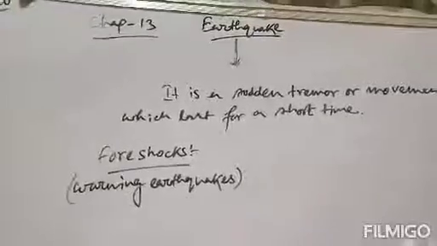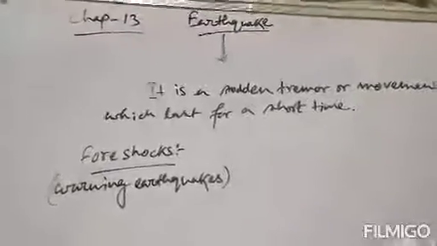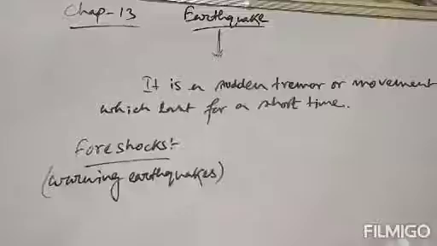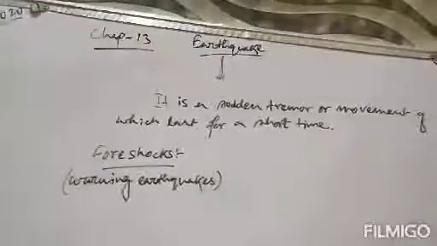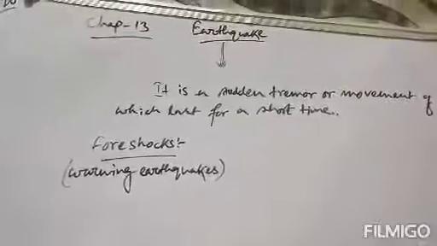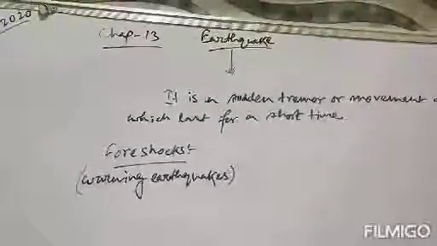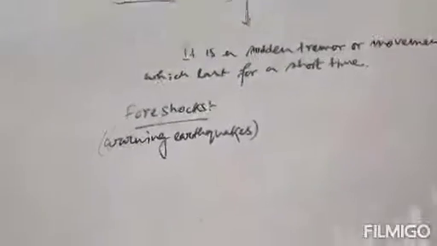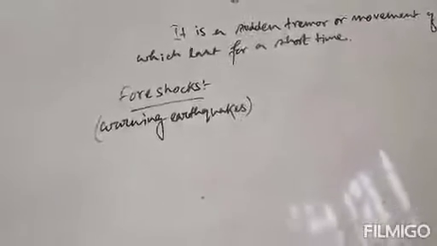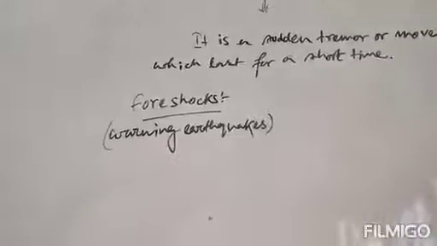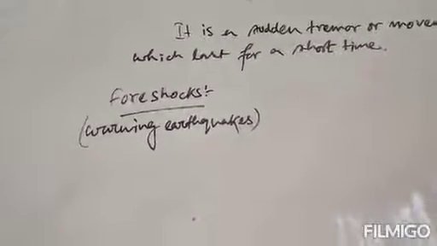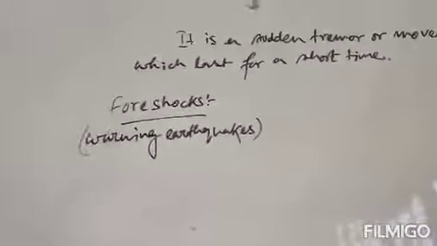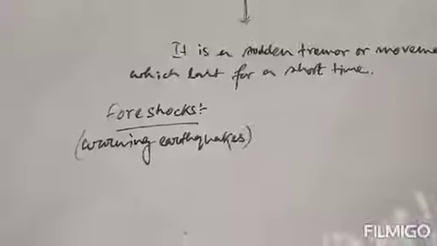These foreshocks are like an early warning that an earthquake is going to happen at that place. It gives you warning, so it is known as warning earthquakes. And these are basically smaller earthquakes. So foreshocks are smaller earthquakes that happen before the larger or main earthquake and at the same location. Clear?